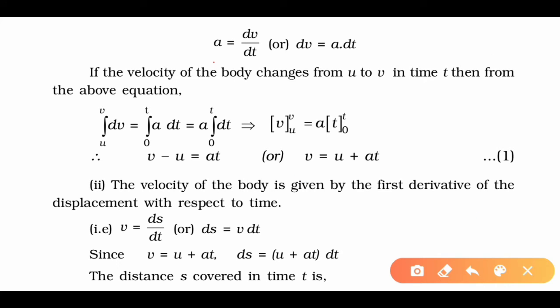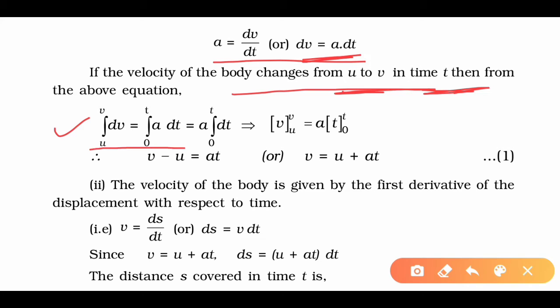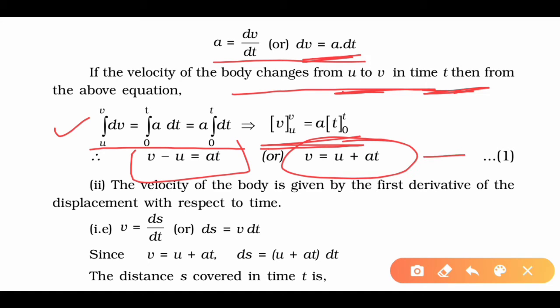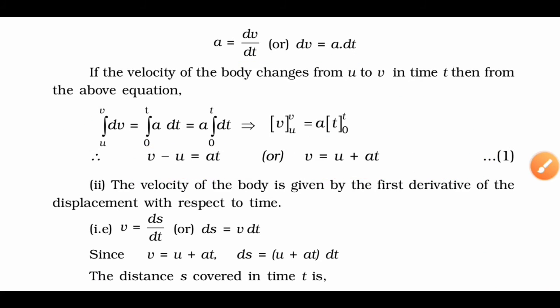Now see, acceleration is written in the form of velocity, dv upon dt, and dv will be equal to a dt, and the body changes velocity from u to v in time interval t. So we put the limits over here. Okay, after putting the limits we will get the final result in terms of this one. So this one is the final equation and it is denoted by first. Clear? Now we will talk about the second equation.